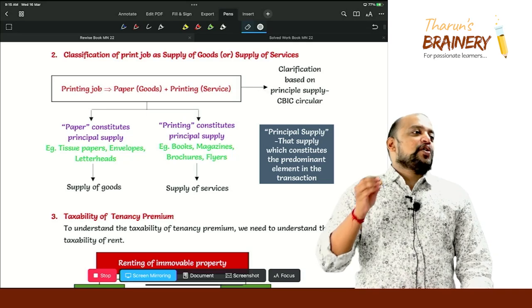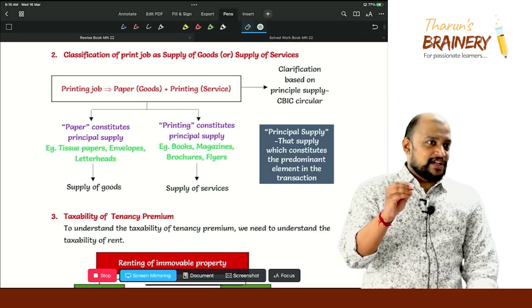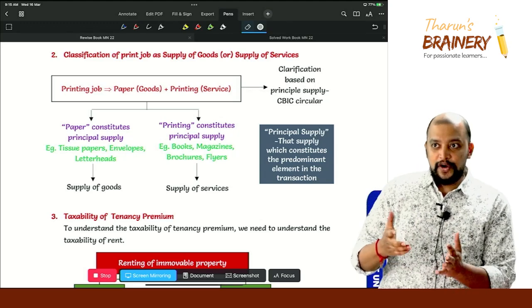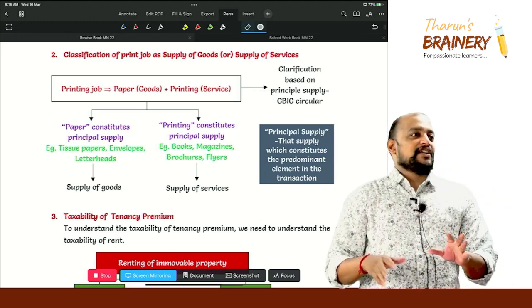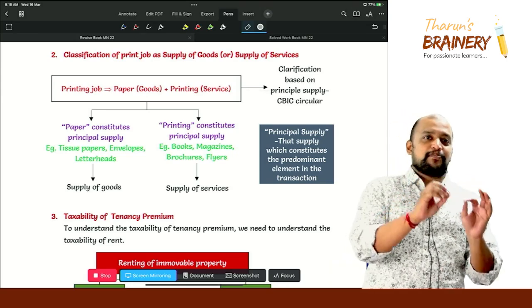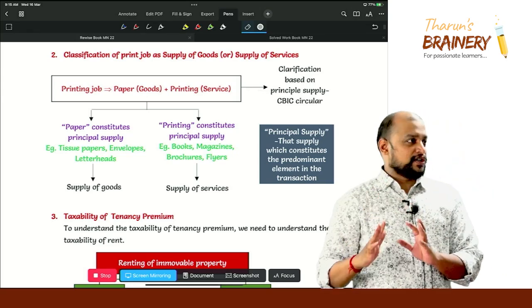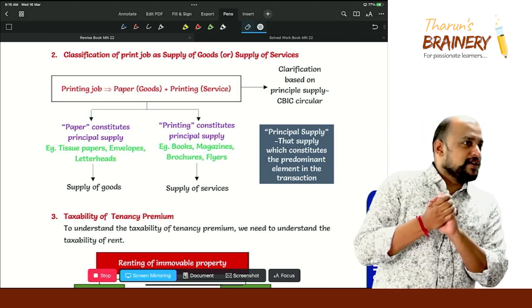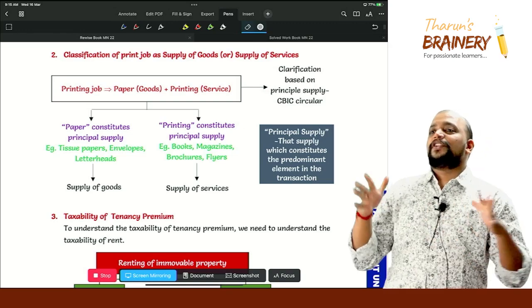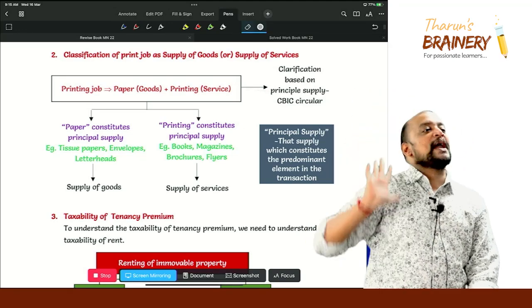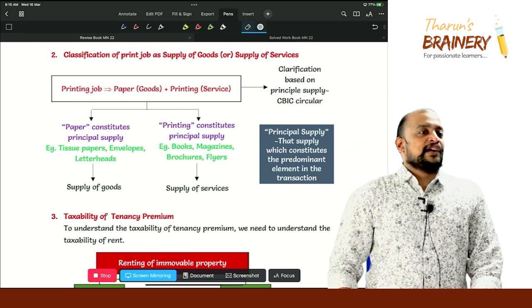Just because a hotel name is printed, won't we wash and clean our hands? Whatever purpose for which we use the tissue paper, for that only. Because the hotel name is printed, we will not fold it and safely keep it in our pocket. Definitely not. So what constitutes principal supply there is only the paper, so it will come under goods.